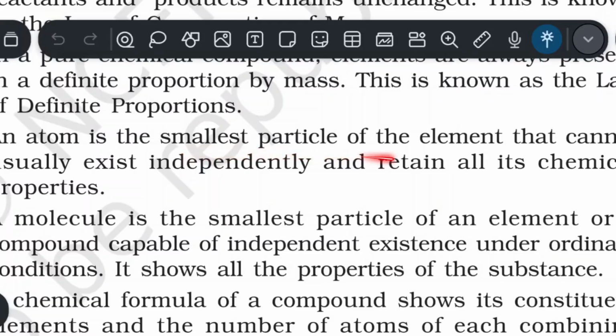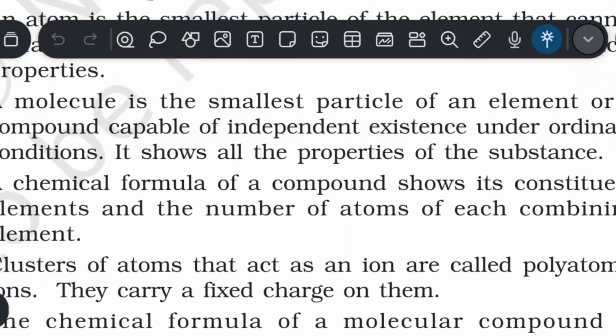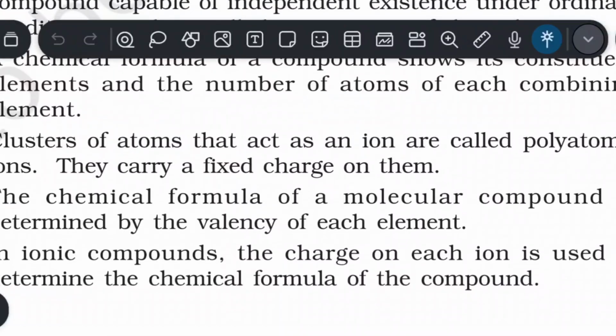An atom is the smallest particle of the element that cannot usually exist independently and retain all its chemical properties. A molecule is the smallest particle of an element or a compound capable of independent existence under ordinary conditions. It shows all the properties of the substance. A chemical formula of a compound shows its constituent elements and the number of atoms of each combining element.